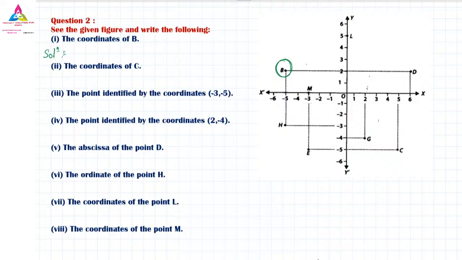Yes, Veda, very good. The x-axis is where it will touch. Yes, the x-axis is touching at minus 5. So here you can see the B value over here is minus 5, comma, and the y-axis is touching at 2. The answer will be minus 5 and 2. So write down the answer, minus 5 and 2.